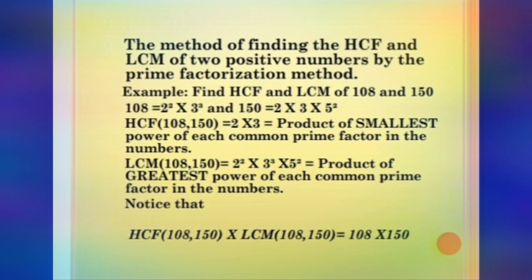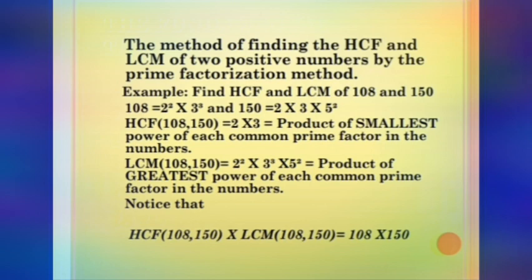Now let us analyze the factors. 108 is 2 square into 3 cube, and 150 is 2 to the power 1 into 3 to the power 1 into 5 square. For the prime factor 2, the highest power is 2 square, so let us take 2 square. For the prime factor 3, compare 3 cube and 3, the highest is 3 cube, so let us take 3 cube.